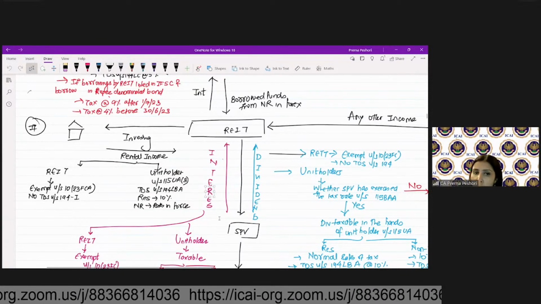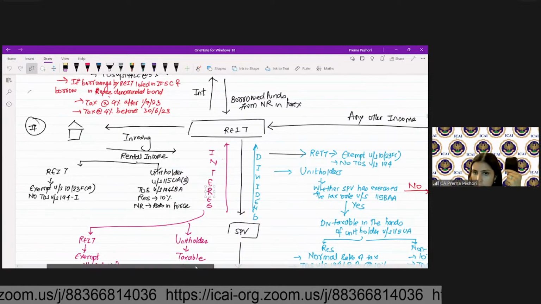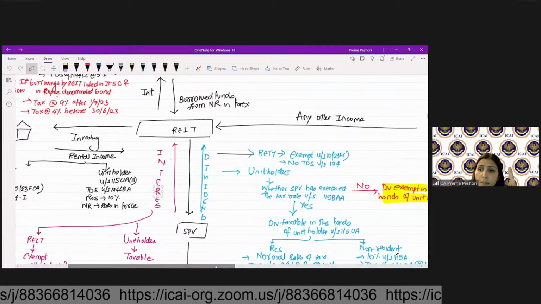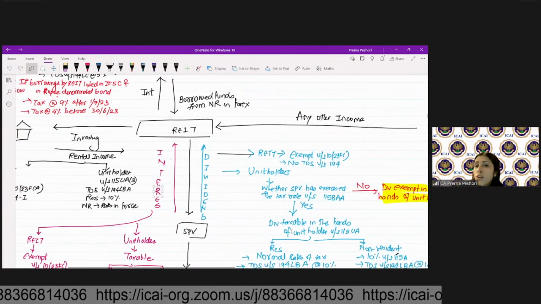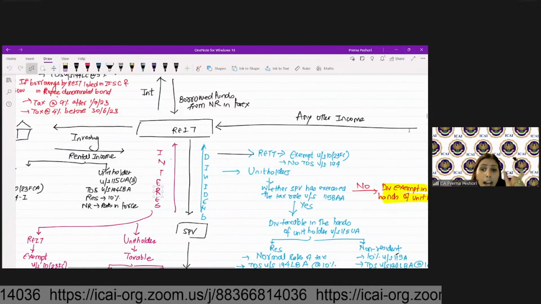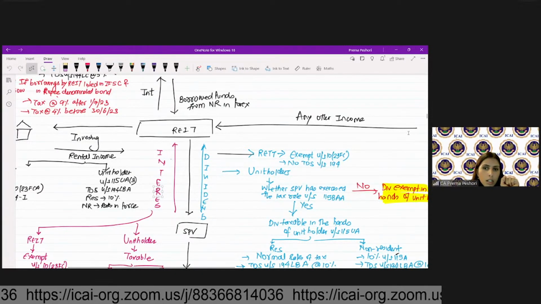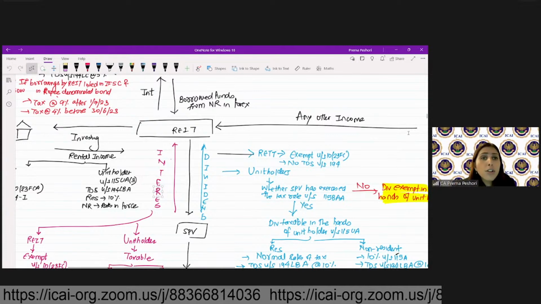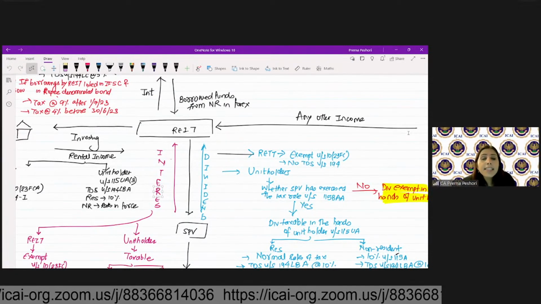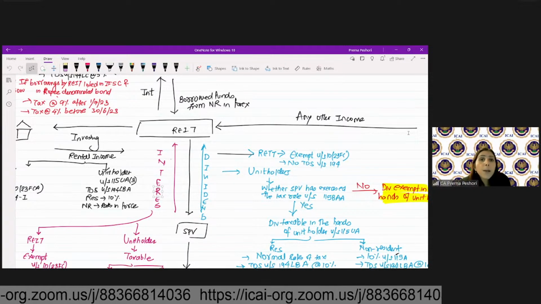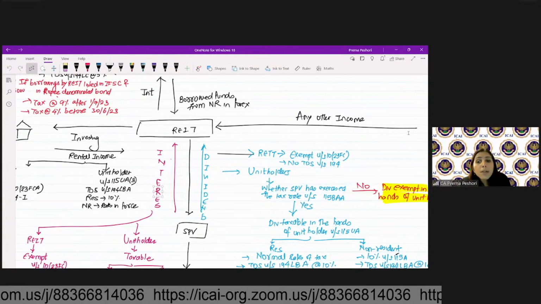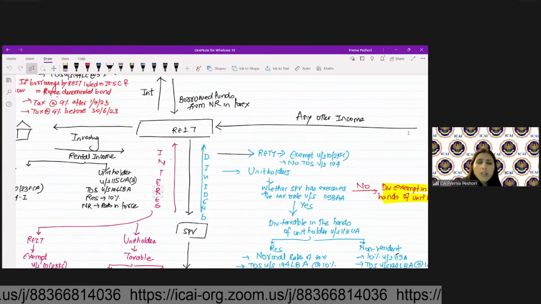So if it is earning the dividend from the SPV, then in the hands of the REIT, this is exempt. Also, SPV, when giving this dividend to REIT, is not required to deduct TDS under 194. Now, this dividend will be taxable in the hands of the unit holder. Again, in the hands of the unit holder, you need to check whether SPV has exercised the concessional tax rate under 115BAA. If yes, only then dividend will be taxable in the hands of unit holder.